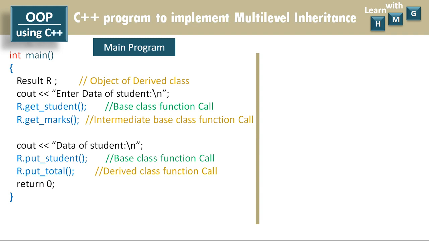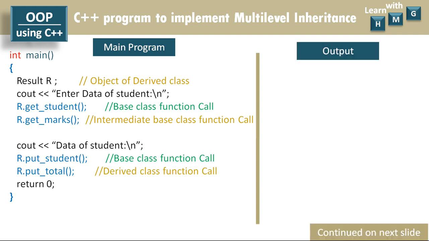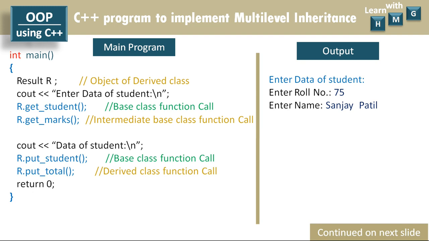If you run this program, you will get the output like this. On the right side of your screen, you can view the output. First of all, enter data of student. This message will be displayed. Then it will accept the roll number. Then it will accept the name of the student. Let us say 75 and Sanjay Patil.